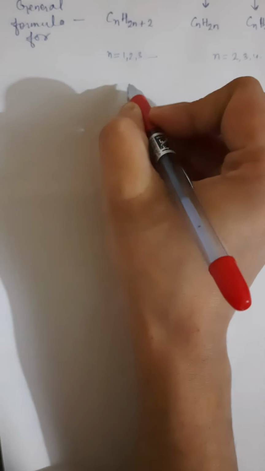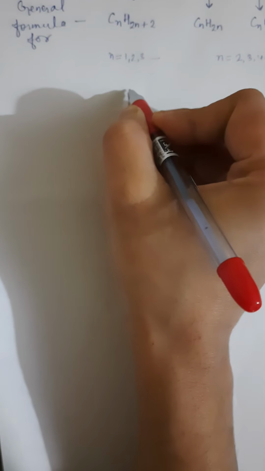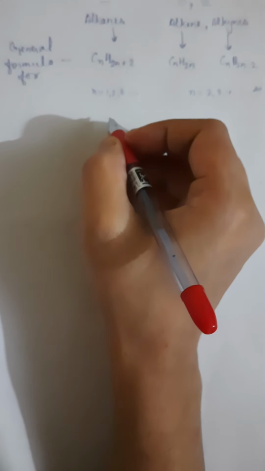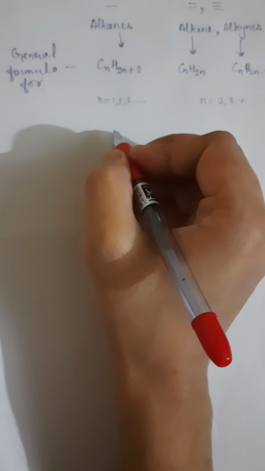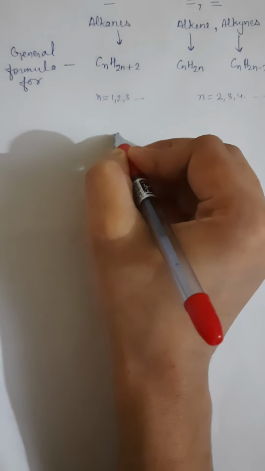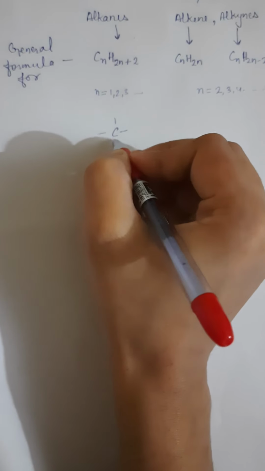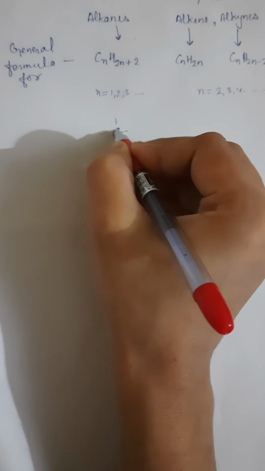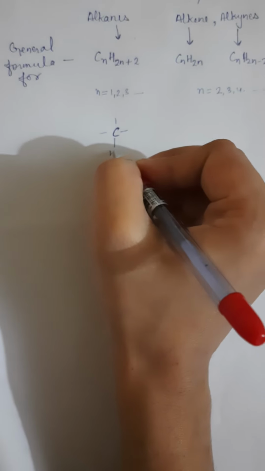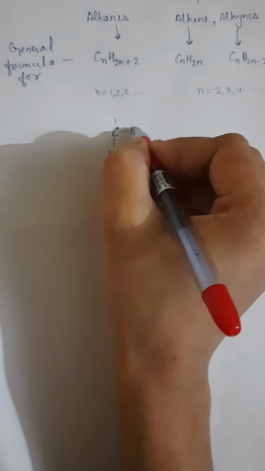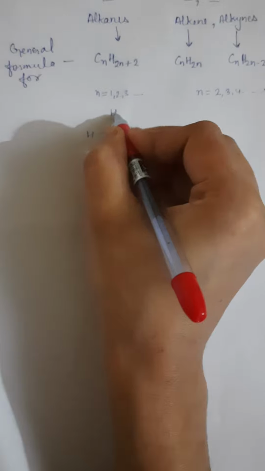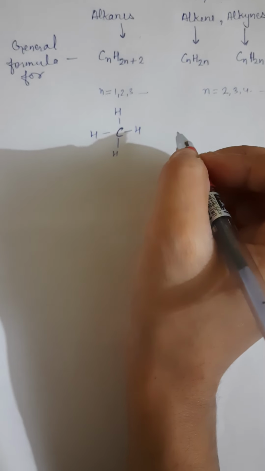In alkane, there is the presence of only single bonds. That is why "ane" is used here. Carbon makes 4 bonds, so it makes 4 bonds here with hydrogen. This is methane.